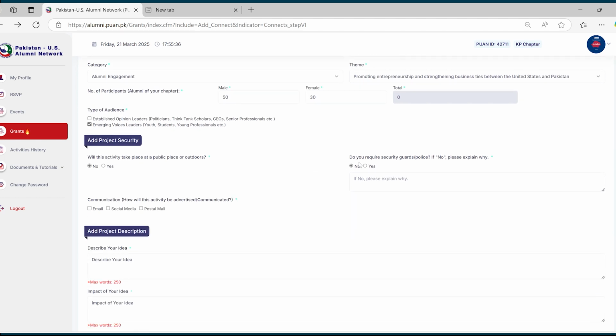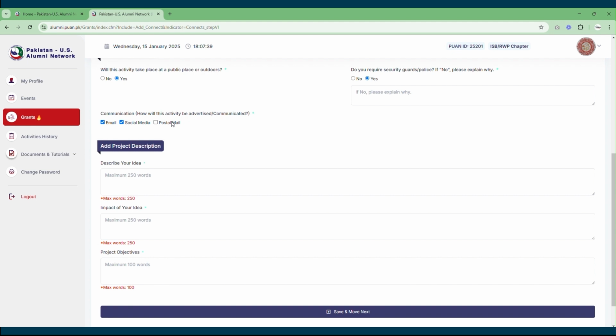Then you need to add project security, that is, will this project be taking place at a public place or outdoors, and do you require any kind of security guards for this activity or not, and you would need to explain the reason in case of no. Then you need to come to the tab of communication, that is, how will this activity be advertised and communicated, whether it is going to be via email, via social media, or via postal mail.